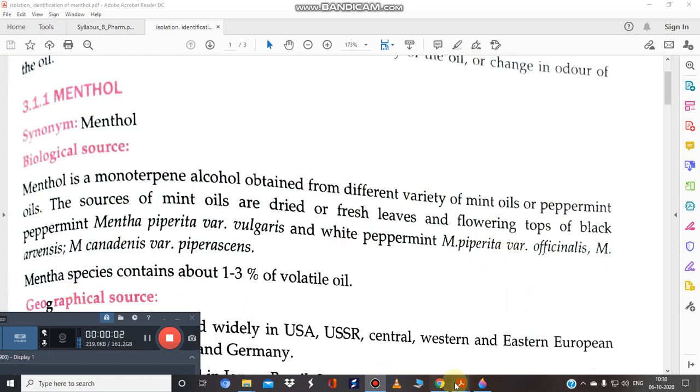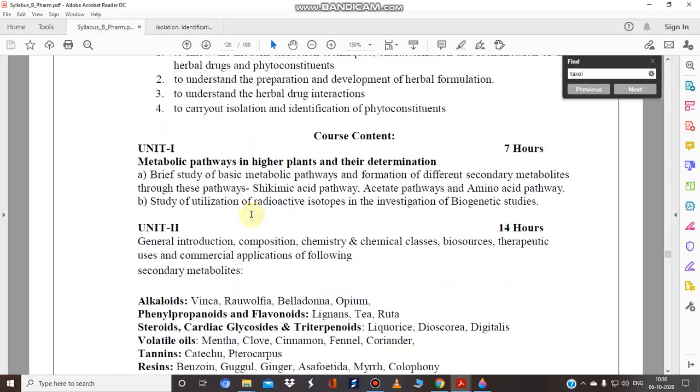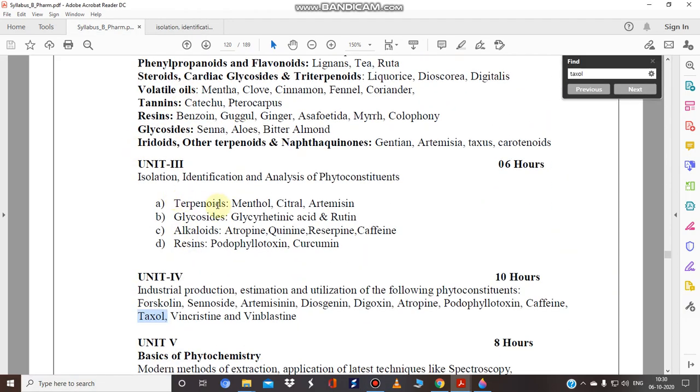I welcome you all to the part 2 video of Pharmacognosy and Phytochemistry 2. We have started unit number 3. In the first category we have terpenoids, and in the terpenoids we have 3 phytoconstituents: menthol, citral and artemisinin. So let's start with the drug menthol.